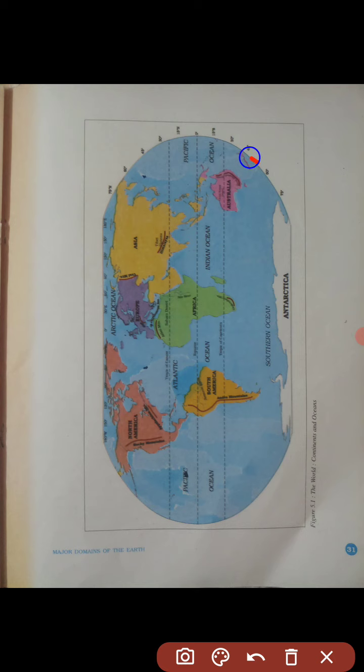Now the next one is Australia, the smallest continent that lies entirely in the southern hemisphere. It is surrounded on all sides by the oceans and seas, and it is also known as the island continent. Now the next one, the last, seventh continent, is Antarctica.